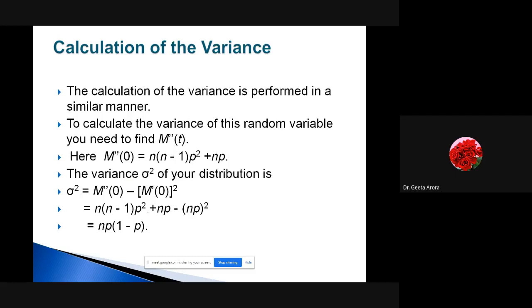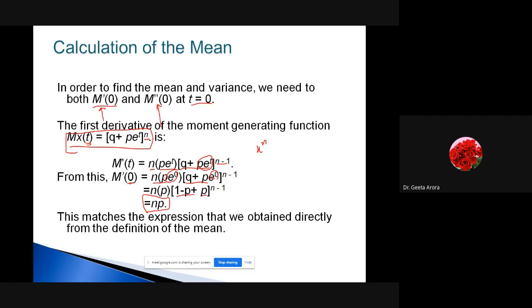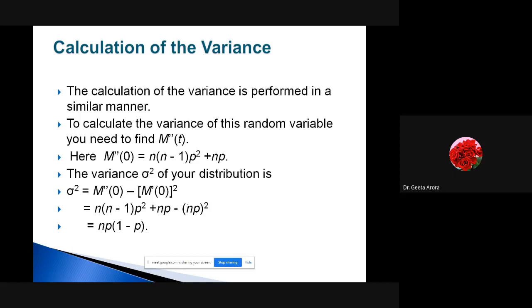Here, in order to find the second moment, we have to differentiate twice. I have not shown you the whole derivation; you have to do it by yourself. This is regarding the first derivative. If the first derivative is M'(t), we have to differentiate it again and take t equal to 0. This will give you n(n-1)p^2 + np.